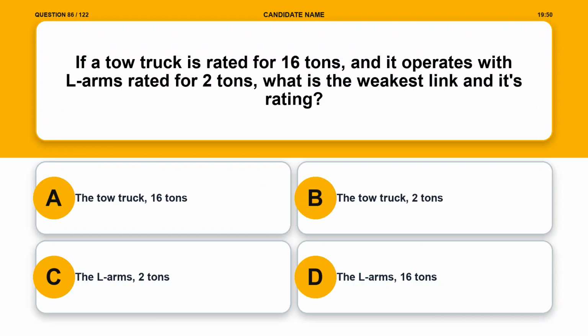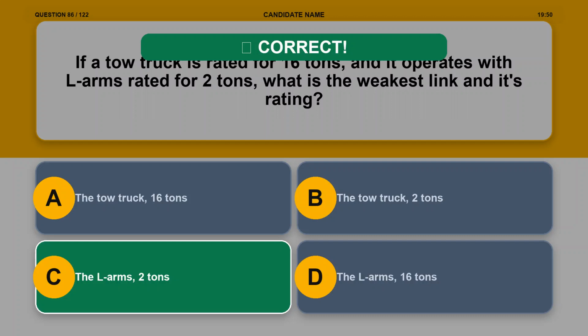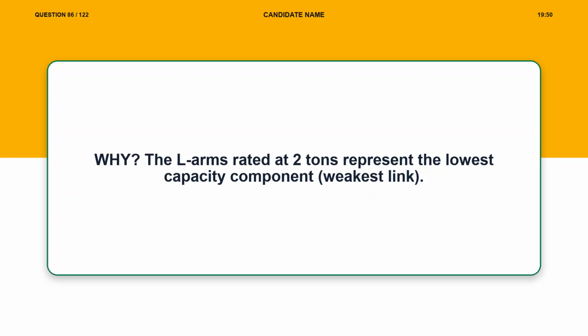Question 86. If a tow truck is rated for 16 tons, and it operates with L-arms rated for 2 tons, what is the weakest link in its rating? Option A, the tow truck, 16 tons. Option B, the tow truck, 2 tons. Option C, the L-arms, 2 tons. Option D, the L-arms, 16 tons. The correct answer is option C, the L-arms, 2 tons. Explanation. The L-arms rated at 2 tons represent the lowest capacity component, weakest link.